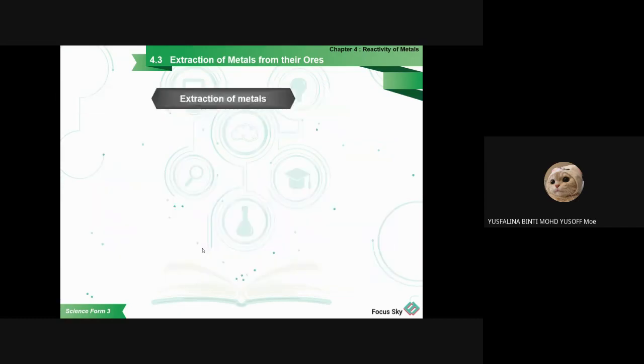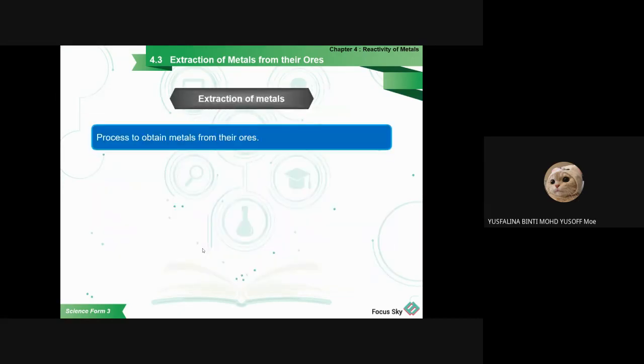Now, extraction of metals: what is the process? It is the process to obtain metals from the ore. Like the example just now, aluminium oxide, you have to extract the aluminium from the aluminium oxide. That is the process of extraction of metals.